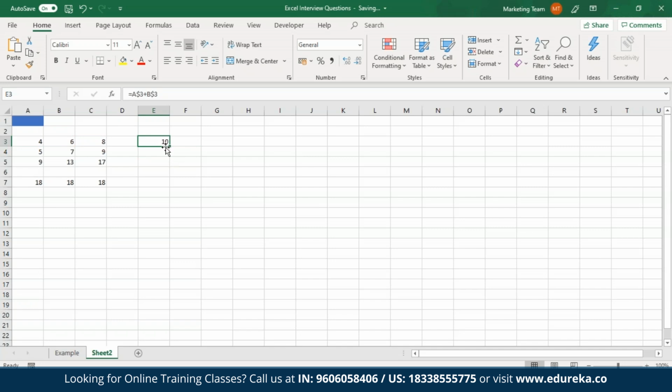So now what I'm going to do is copy this formula and see what happens. So as you can see over here, when I copy the formula, the column remains the same and the value of the row number has not changed because I've given absolute referencing over here.